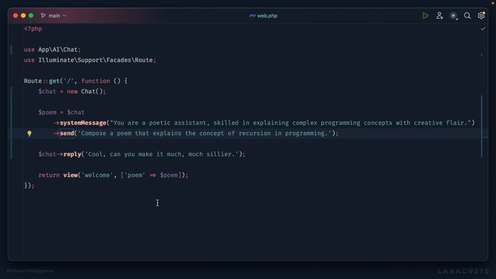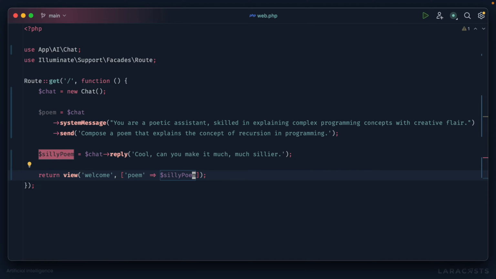All right, so how are we looking here? When you visit the homepage, we now have a new chat class where we can declare a system message and send a message to OpenAI to start a conversation. Then, once we have a response, at that point on our chat object, we can keep the conversation going by calling this reply method or send. Same thing. That will give us our silly poem. And once again, we have now reproduced what we did at the beginning of this video, but now we've wrapped it up within a nice API.